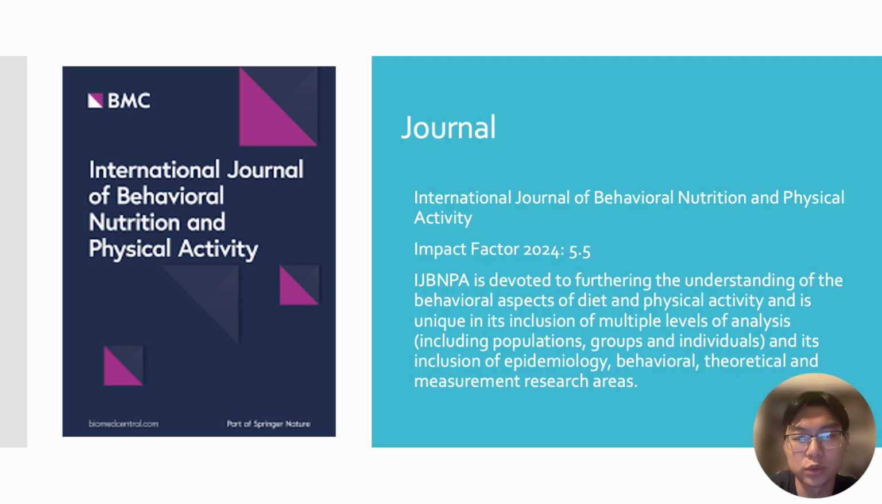This is the journal. The journal is the International Journal of Behavioral Nutrition and Physical Activity. Impact factor, at least from 2024, is about 5.5. It's pretty good. Not like the 10 you want to see, but at least it's above 3. And then, copy and pasted from the website: IJBNPA is devoted to furthering the understanding of the behavioral aspects of diet and physical activity and is unique in its inclusion of multiple levels of analysis and its inclusion of epidemiology, behavioral, theoretical, and measurement research areas.